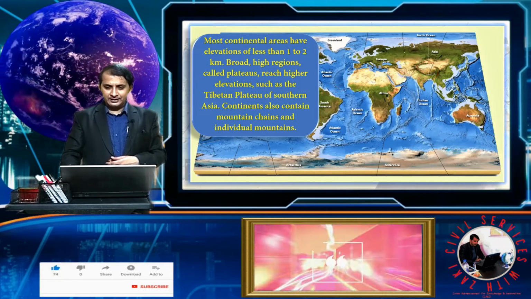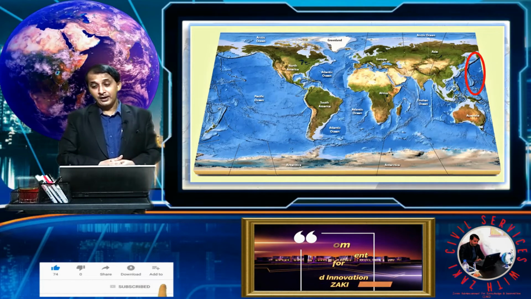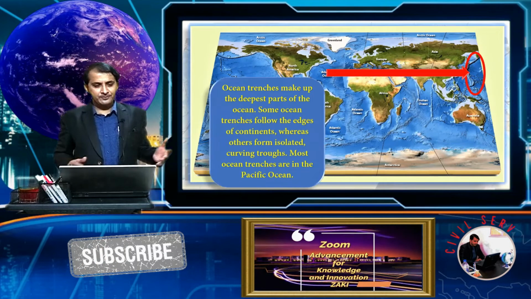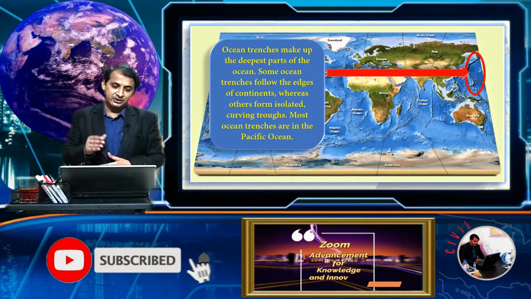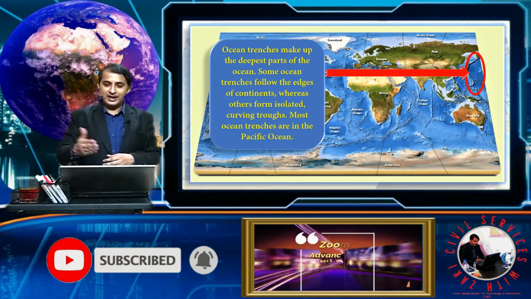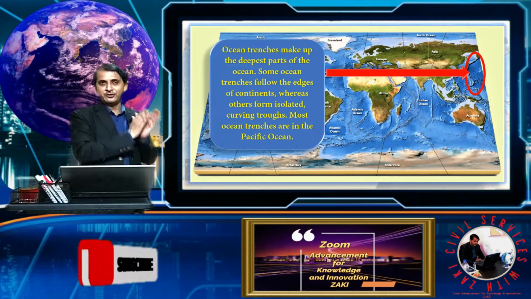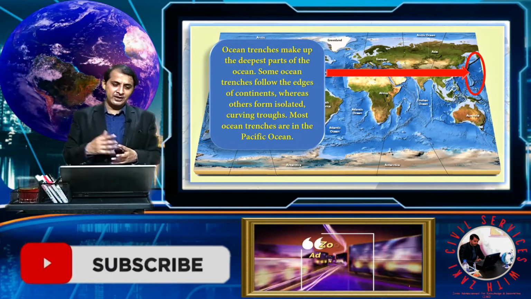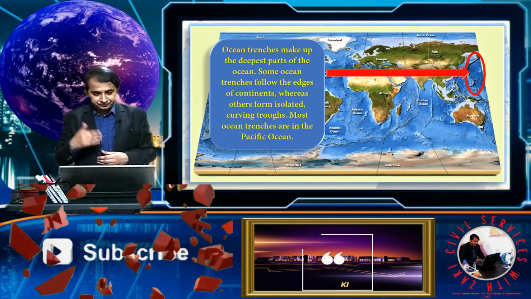We move forward and see another feature of our earth, and this feature is very significant because it is called the oceanic trench. So what is an oceanic trench? Ocean trenches make up the deepest part of the ocean. Some ocean trenches follow the edge of the continent, like near South America, where you find some trenches, while others form isolated arcs.